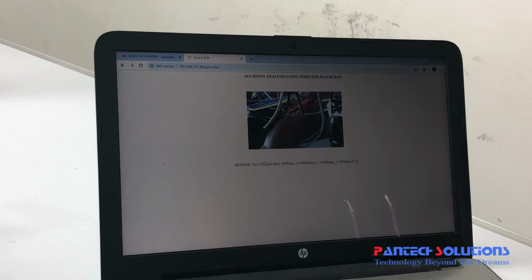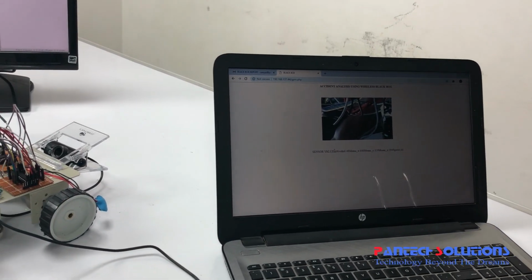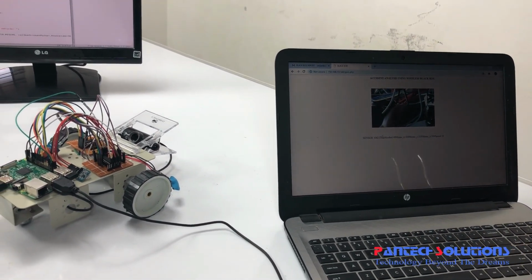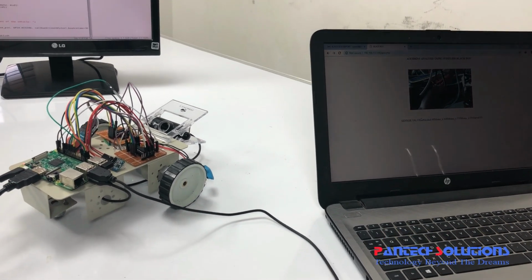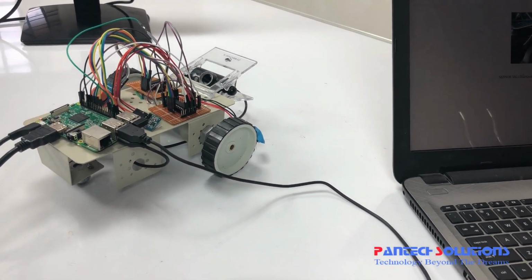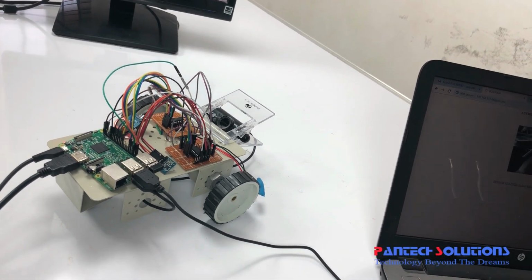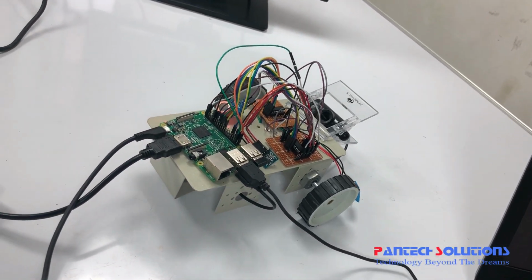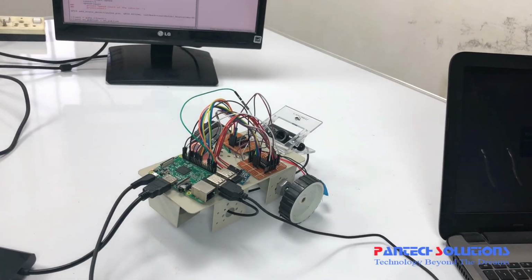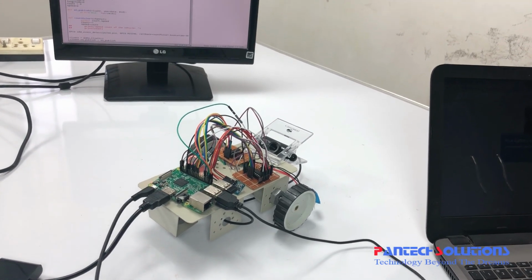So this is the project which explains every parameter of accident analysis using a wireless black box, using the MQTT protocol as well as HTTP, and to send a mail we are using SMTP. Everything got done successfully. Thank you guys.